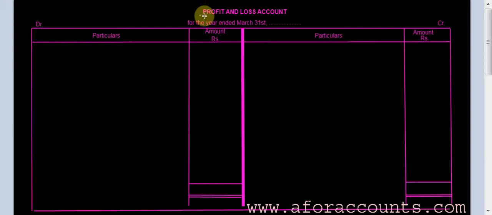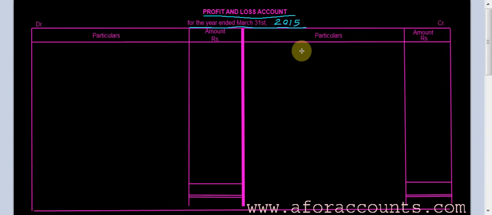So see what is written here: profit and loss account for the year ending 31st March and the date. The year should be mentioned here, say 2015. Same sides as a ledger: debit, particulars, amount; credit, particulars, amount.